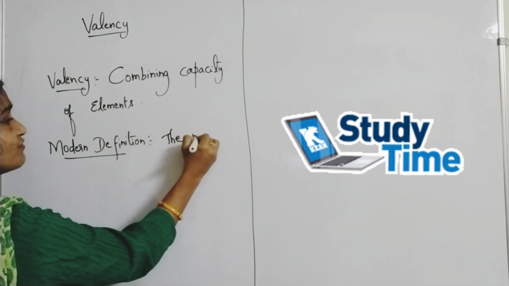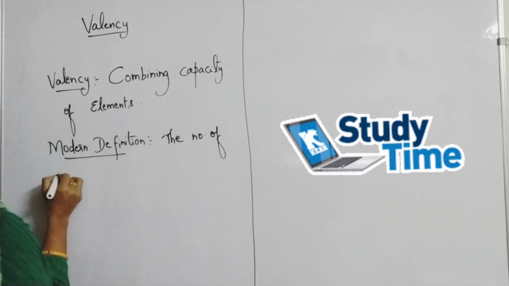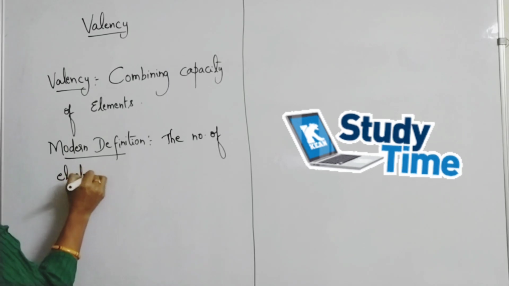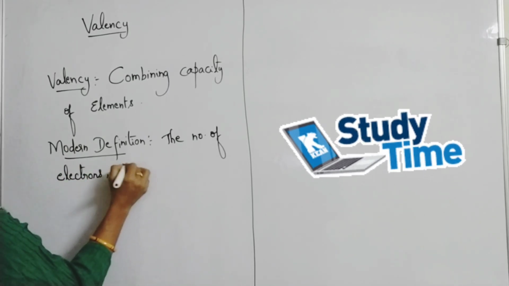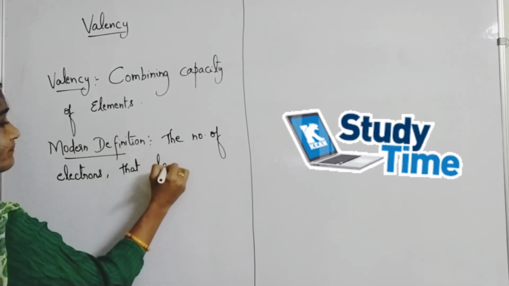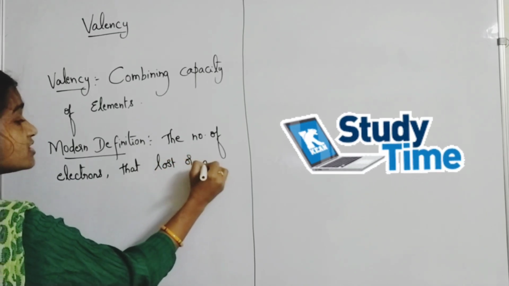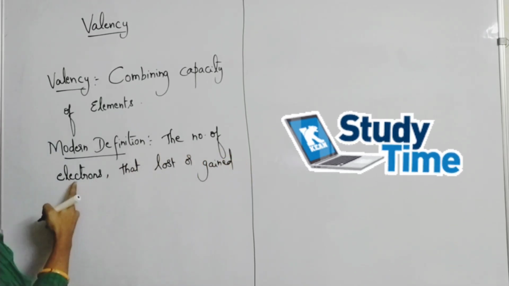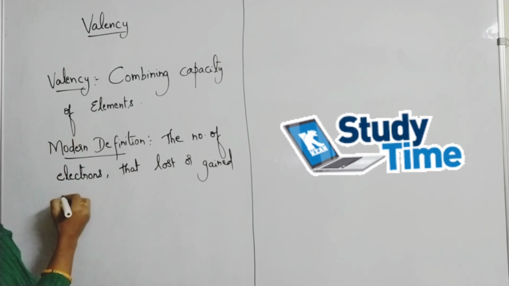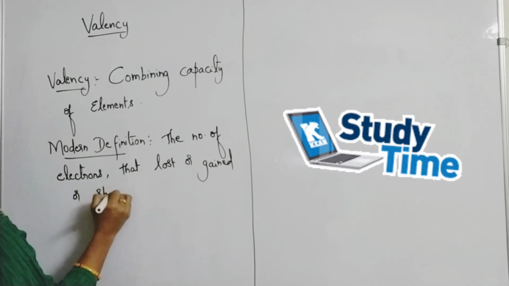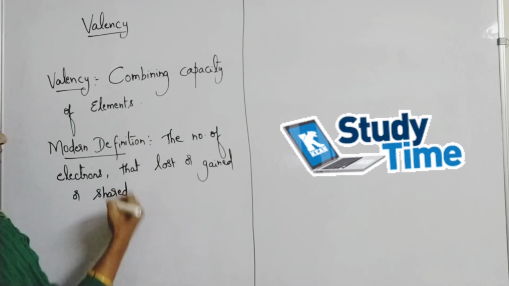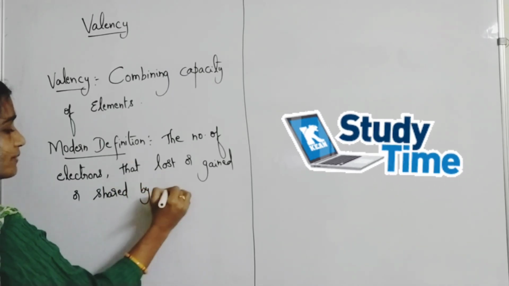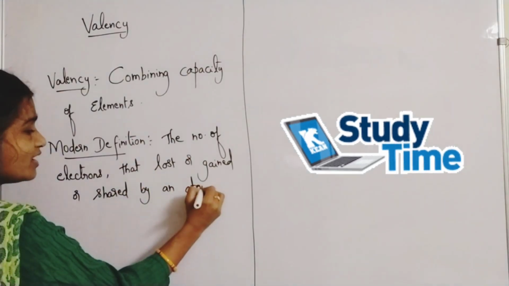The number of electrons that are lost or gained or shared by an atom to acquire what?